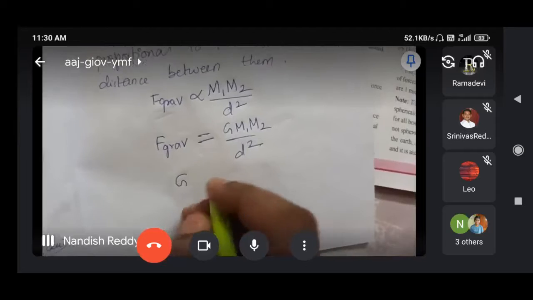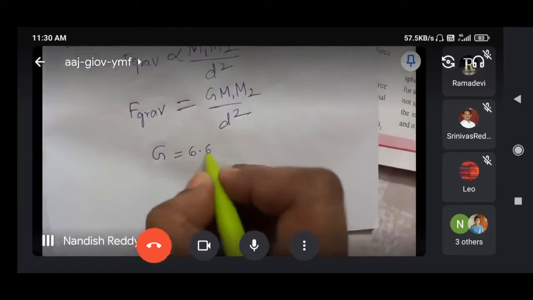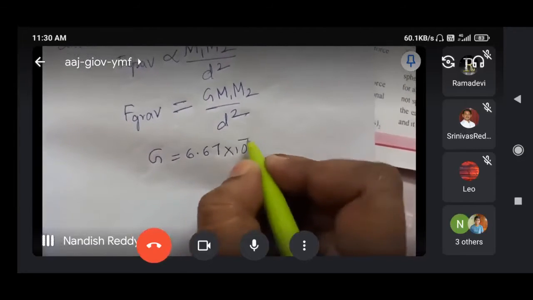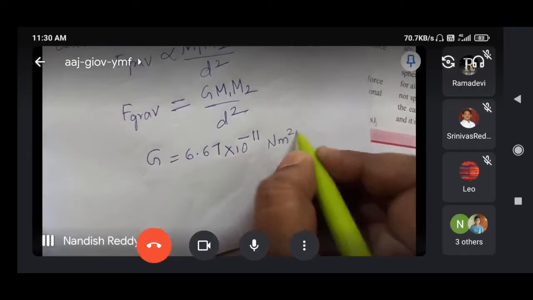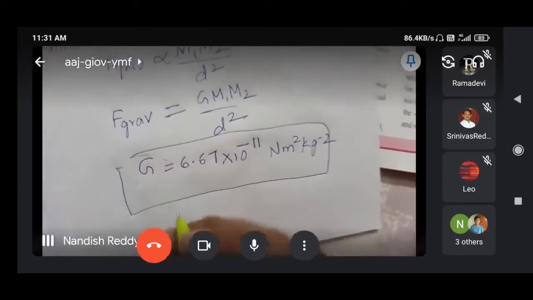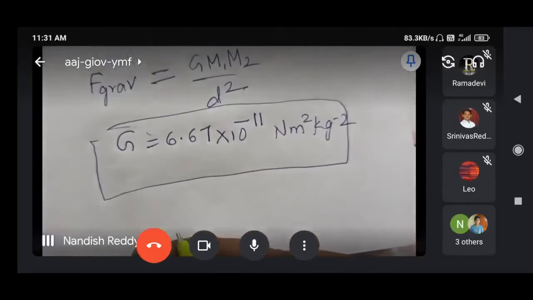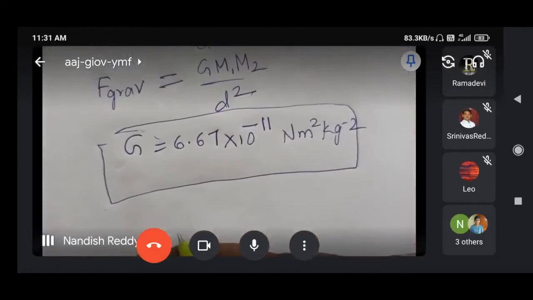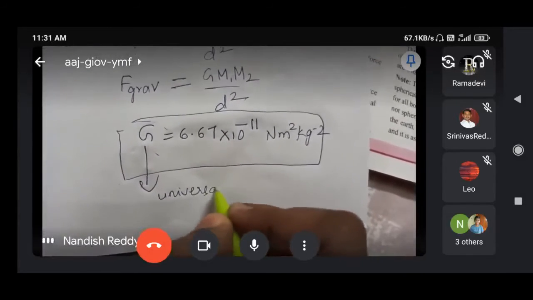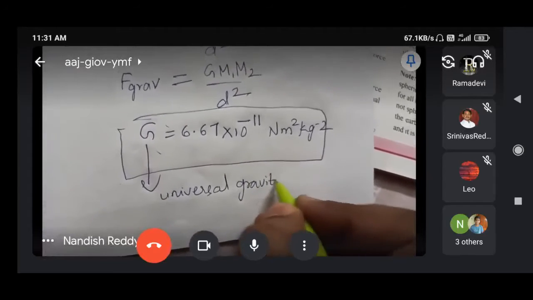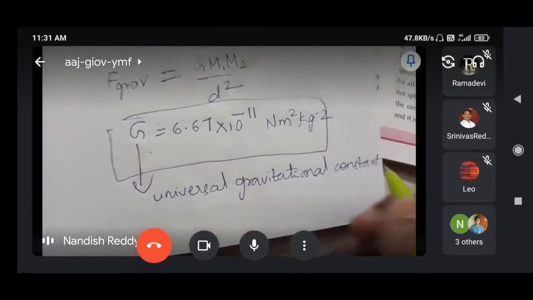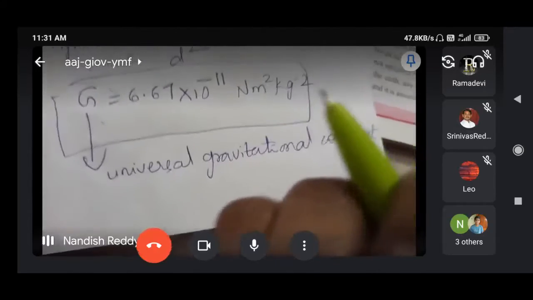What is the value of the gravitational constant? You have to remember this one: G is equal to 6.67 into 10 to the power of minus 11 Newton meter square per kg square. G is a proportionality constant called the universal gravitational constant. This is the value you have to use in some problems.